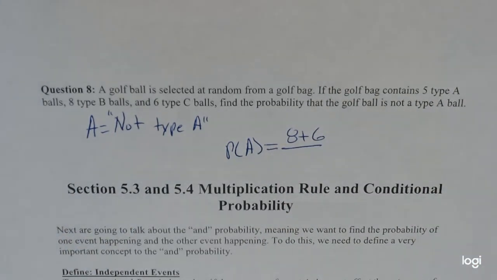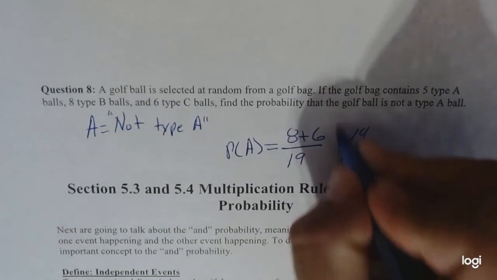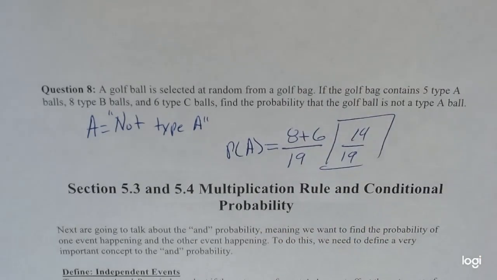Well, how many golf balls in total do we have? So that's 8 plus 6 plus 5. So 19. So 8 plus 6 is 14. So a total of 14 over 19 is our answer. The whole process is not A, so everything that's not A, right? I didn't care if it's B or C, essentially, that's what this question is asking. Right, and that ends the addition rule there.